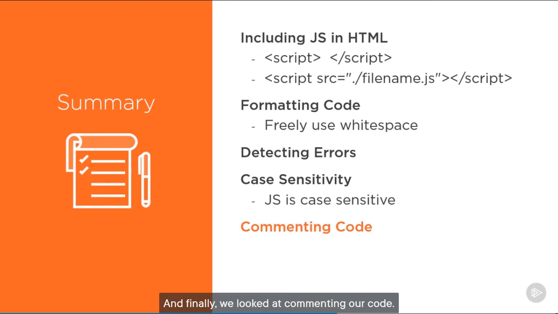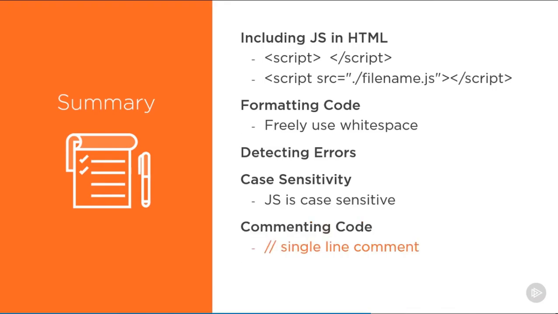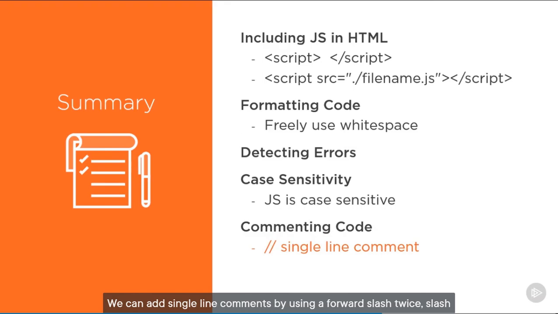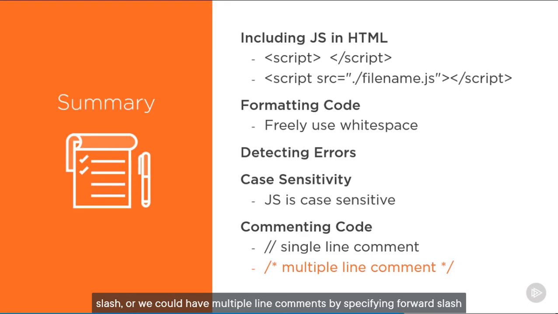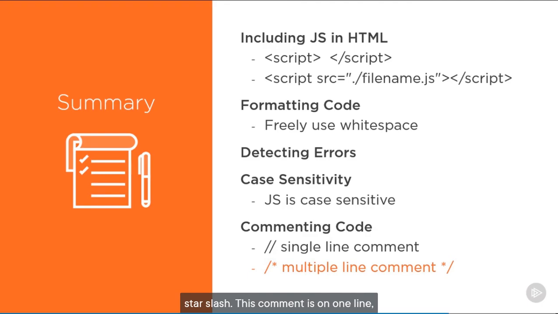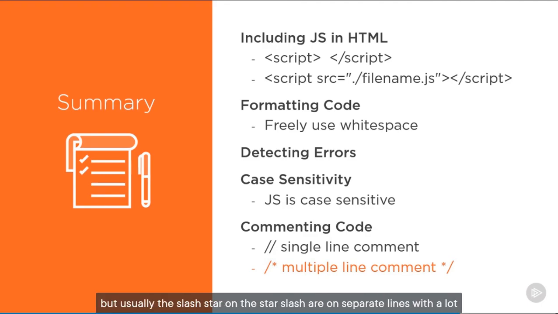And finally, we looked at commenting our code. Any kind of complexity or anything tricky or anything that could be confusing should be commented in your code. We can add single line comments by using a forward slash twice, // or we can have multiple line comments by specifying /* and any characters, including new line characters, up until a closing */. This comment is on one line, but usually the /* and the */ are on separate lines, with a lot of information in between. It could be a software license, a copyright notice, an explanation of a complex algorithm, or anything.